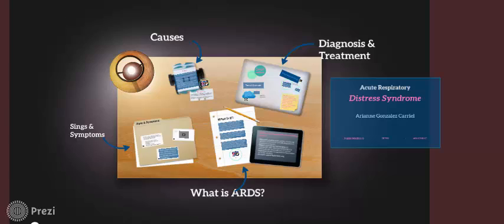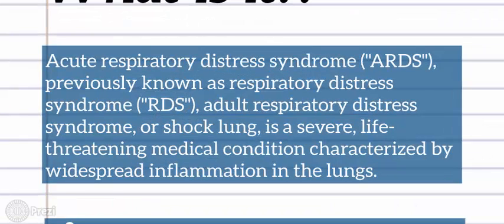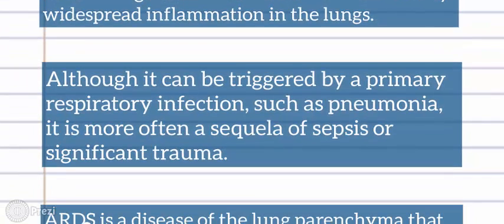Acute respiratory distress syndrome. What is it? Acute respiratory distress syndrome, previously known as respiratory distress syndrome, adult respiratory distress syndrome, or shock lung, is a severe, life-threatening medical condition characterized by widespread inflammation in the lungs. Although it can be triggered by a primary respiratory infection such as pneumonia, it is more often a sequela of sepsis or significant trauma.